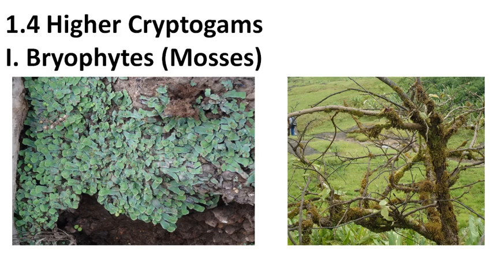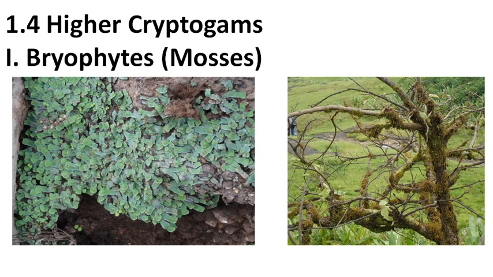First, we see here the higher cryptogams. The first is bryophytes. So students, bryophytes generally form a natural group where the common plant body is a gametophyte.